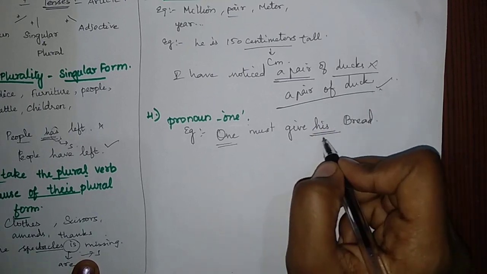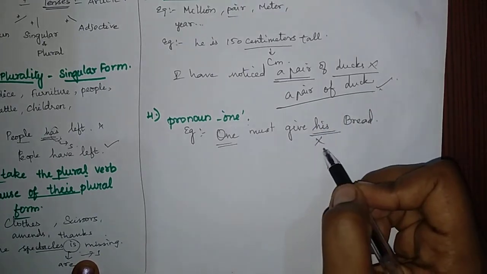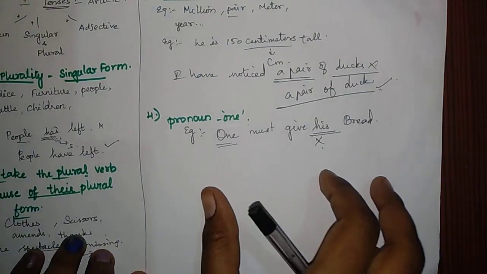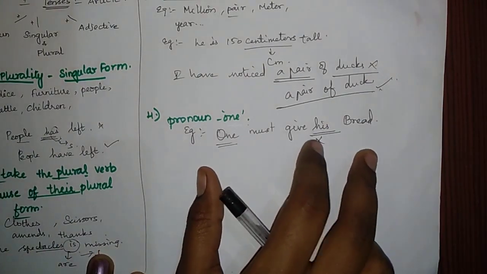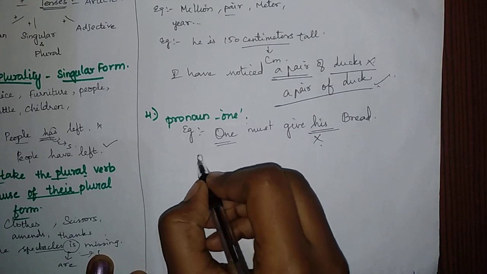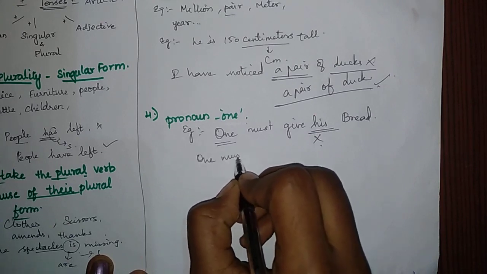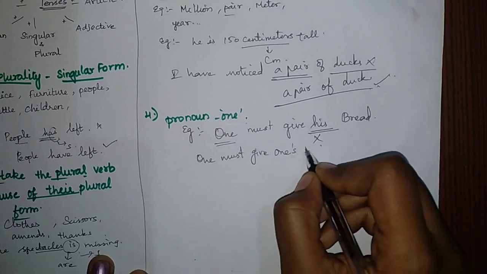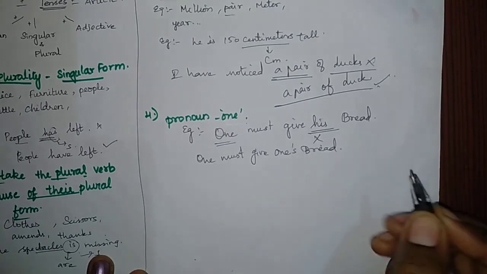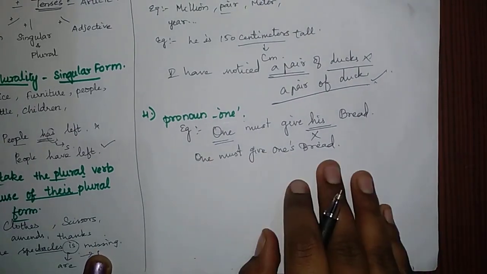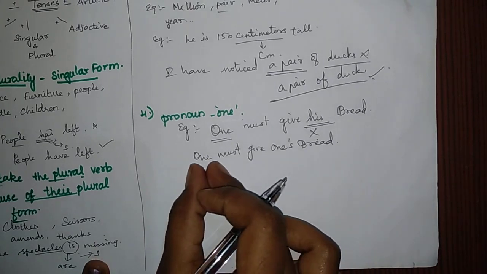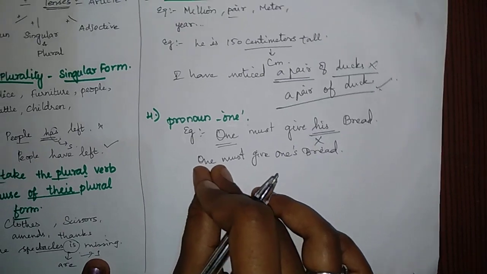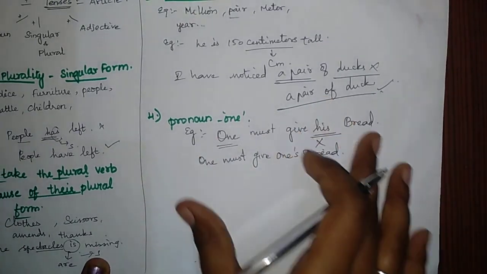So this is the incorrect statement. What we have to write is: one must give one's bread. This is how we have to write. Whenever the word 'one' is used as a pronoun in a statement, it should be maintained all over the statement or paragraph.